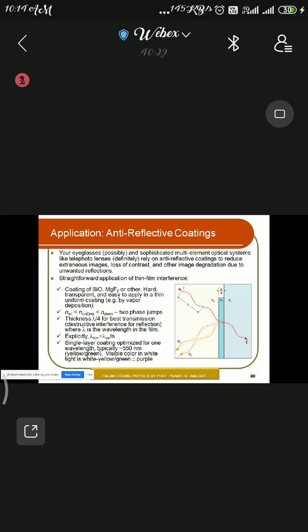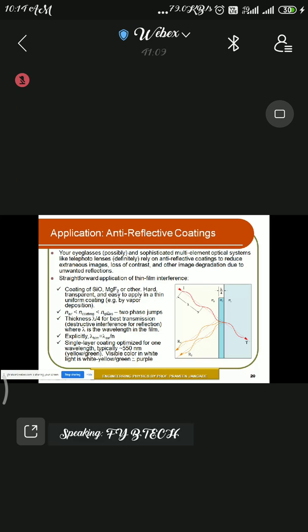So as I mentioned, if I choose MgF2, the magnesium fluoride, it has a refractive index of 1.38, and the air has a refractive index of 1, and the glass ranges from 1.5. Therefore your coating material ranges between 1.38 or 1.36. Such a material is what we choose for the anti-reflection coating. So you can see what difference it will make here. If you focus on these two mediums, air and coating, your air becomes a rarer medium and the coating becomes denser.